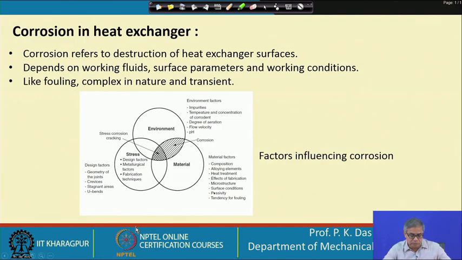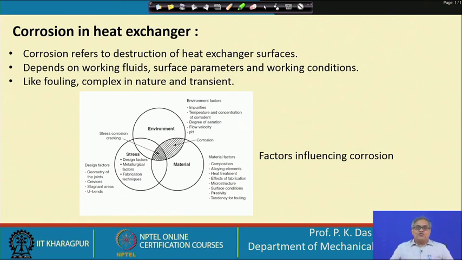Now, with that we are going to corrosion in heat exchanger. Corrosion refers to destruction of heat exchanger surface. Fouling is deposition on the heat exchanger surface, corrosion is destruction of the heat exchanger surface.